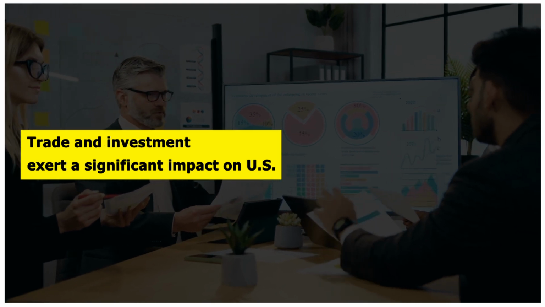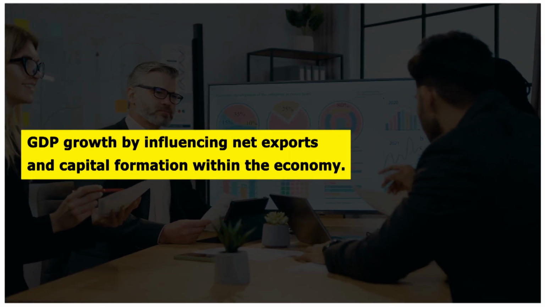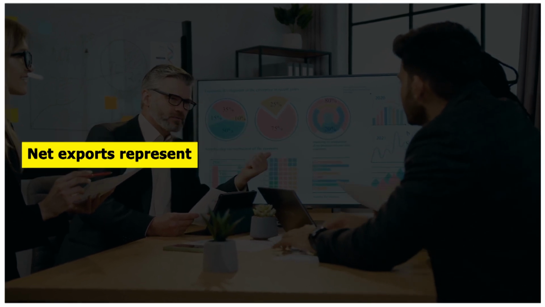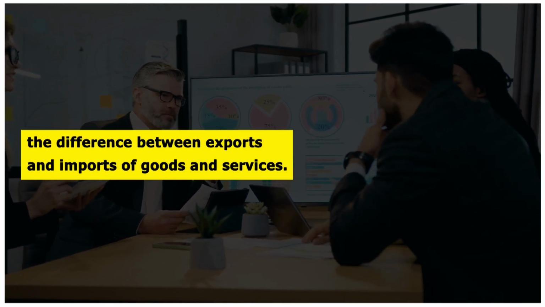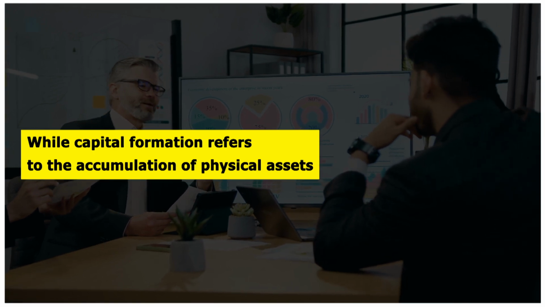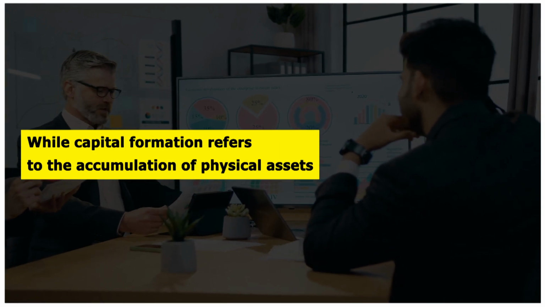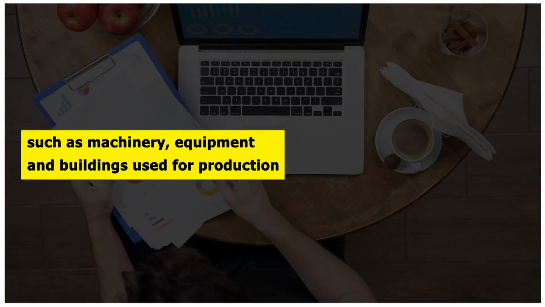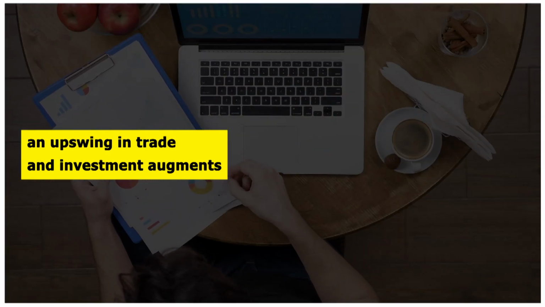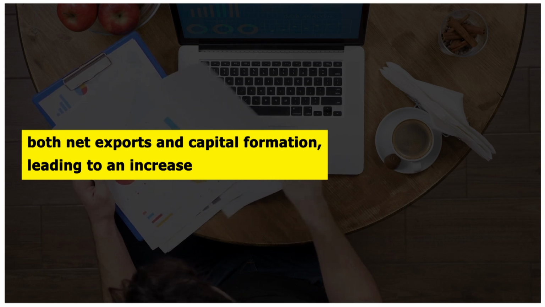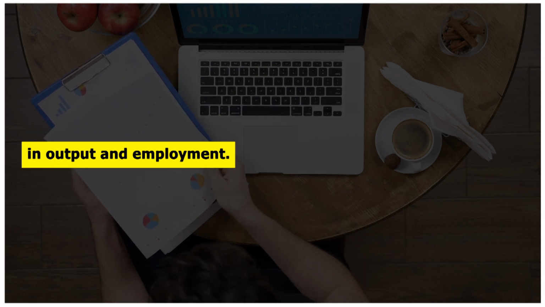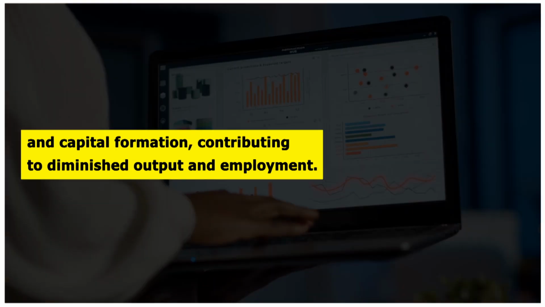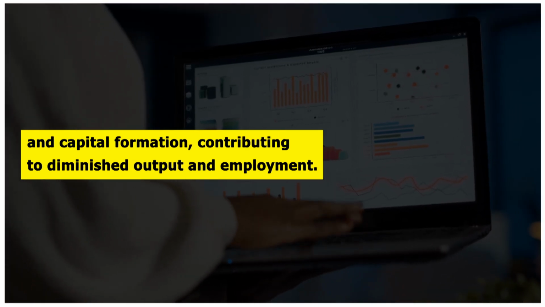Trade and investment exert a significant impact on U.S. GDP growth by influencing net exports and capital formation within the economy. Net exports represent the difference between exports and imports of goods and services, while capital formation refers to the accumulation of physical assets such as machinery, equipment, and buildings used for production. An upswing in trade and investment augments both net exports and capital formation, leading to an increase in output and employment. Conversely, a decline in trade and investment reduces both net exports and capital formation, contributing to diminished output and employment.